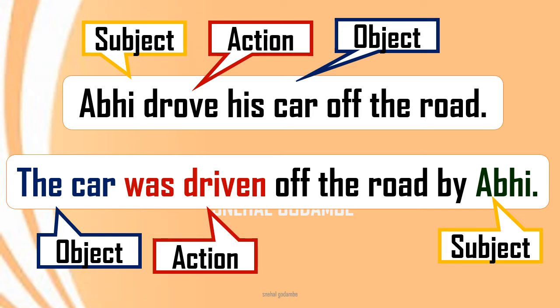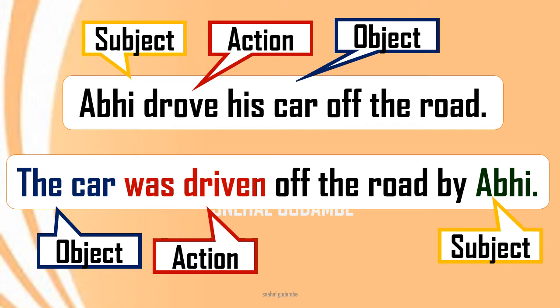So the car was driven. See the change in the verb also. In the first sentence, Abhi drove his car, and in the second sentence we have changed the verb form. The car was driven. Here we have used the form of to be, was, and the PP, past participle of the verb drive, drove, driven.